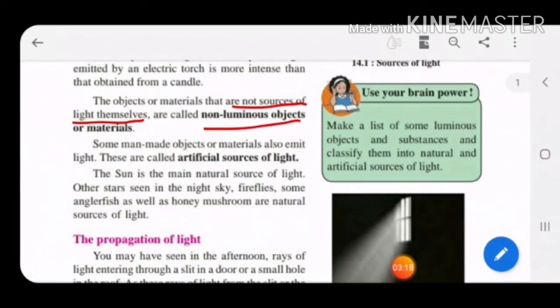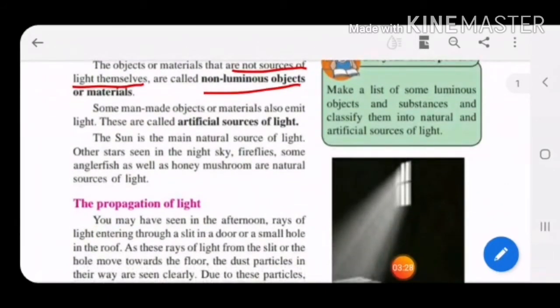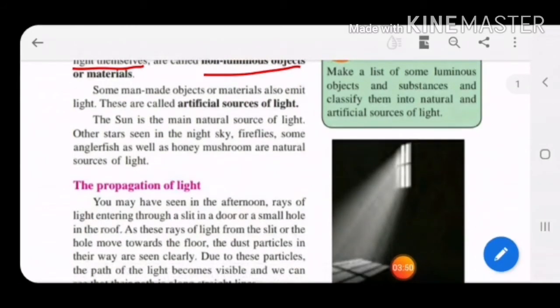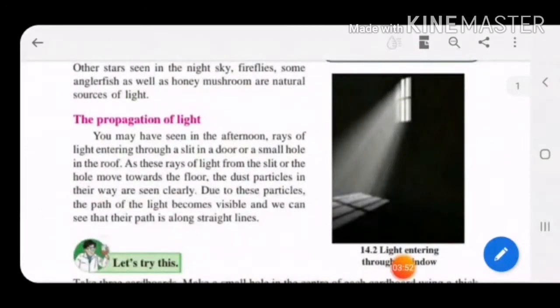Use your brain power. Make a list of some luminous objects and substances and classify them into natural and artificial sources of light. Now here, children, the sun is the main natural source of light. Everybody knows the sun is the natural source of light. Other stars seen in the night sky, fireflies, some anglerfish, as well as honey mushroom, are all natural sources of light. Some are artificial sources of light also. In the list, you have to classify them as luminous, non-luminous, natural sources and artificial sources of light.